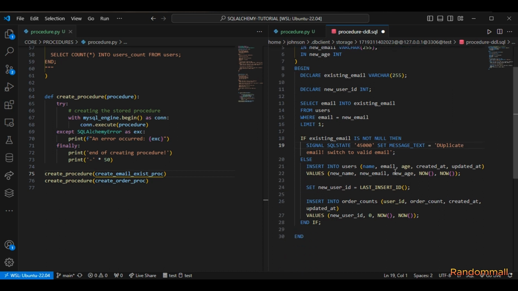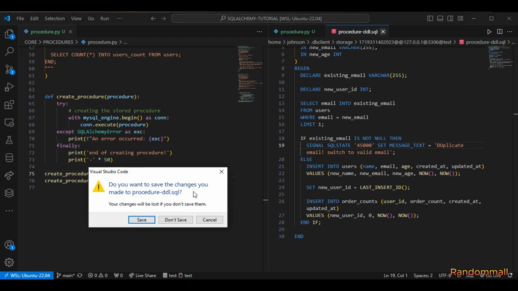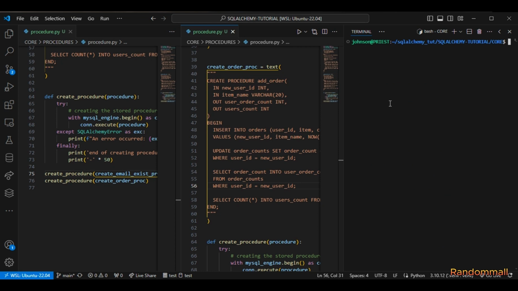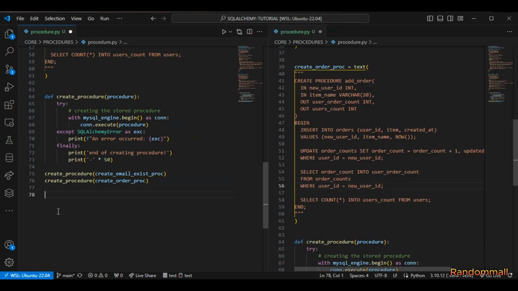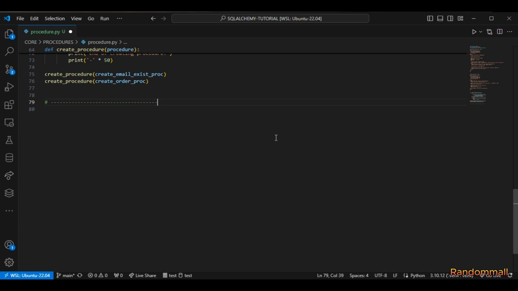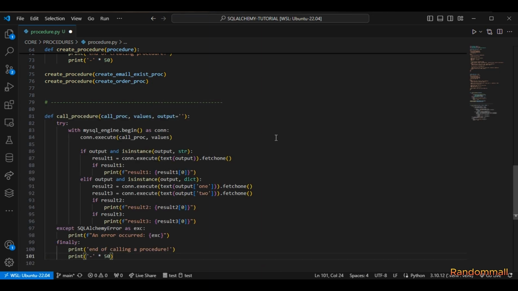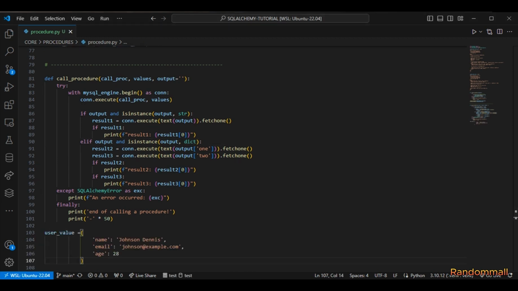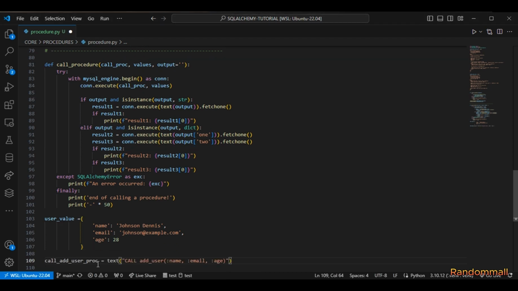So now let's look at the way we are going to create a function to call this procedure that we just created. So I'm going to do this. Let me close up here. And down here I'm going to paste in the function. So down here we are going to create values for creating a user, and also a value that is going to hold the procedure call. If you are calling the procedure, this is the way to call the procedure.